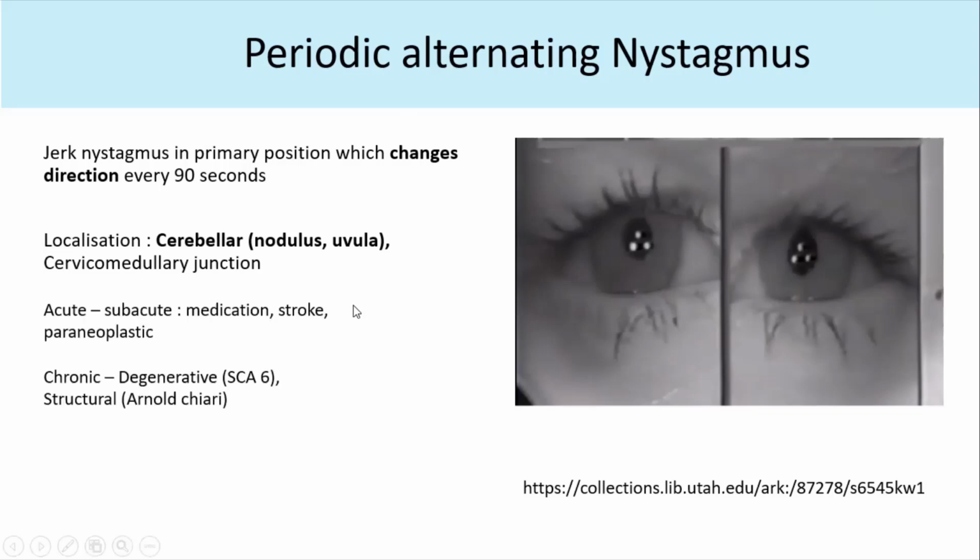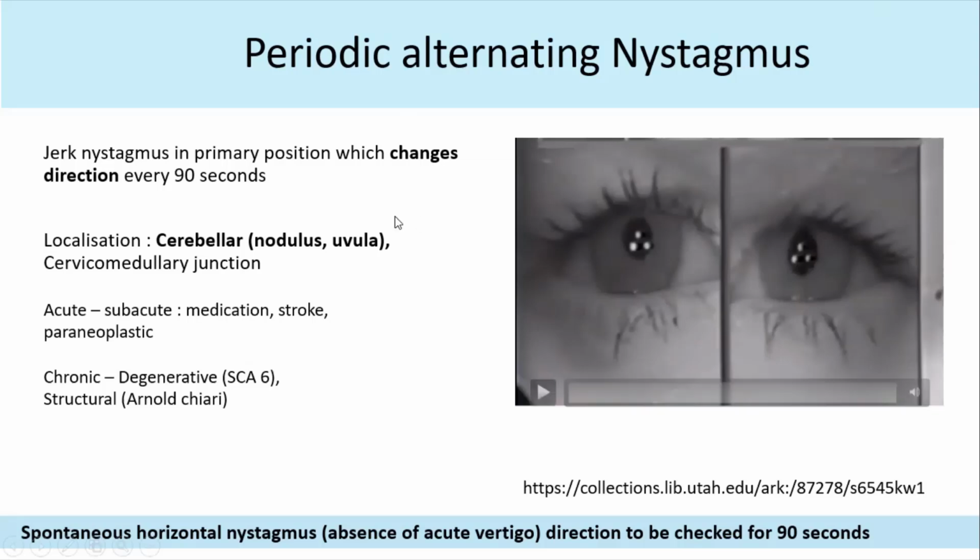The localization is the cerebellum, the nodulus uvula, or the cerebellomedullary junction. The etiology depends on the temporal profile. If it is acute or subacute, you think of medication, strokes, paraneoplastic causes. If it is chronic, you can think of degenerative or structural causes. So it's a spontaneous nystagmus. The important thing is this: if you have a spontaneous horizontal nystagmus in the absence of acute vertigo, the direction should be checked for at least 90 seconds.